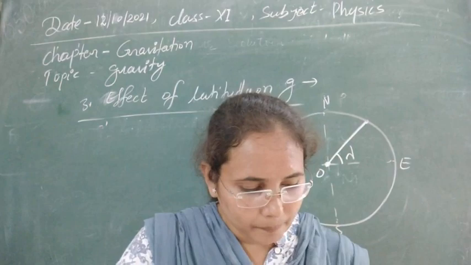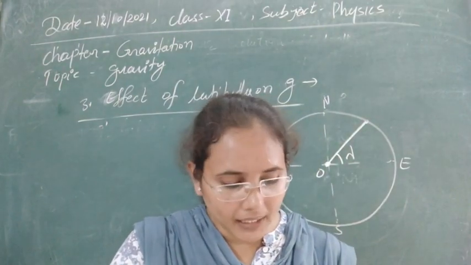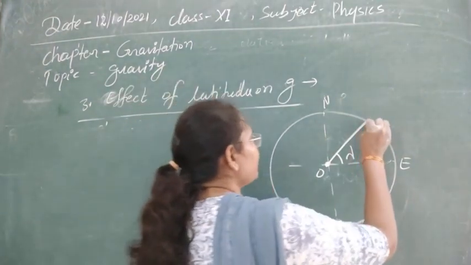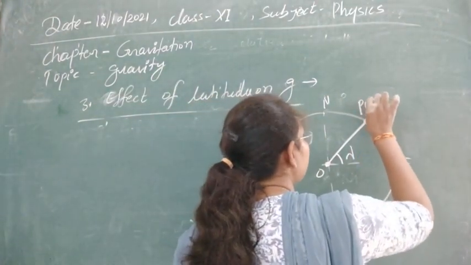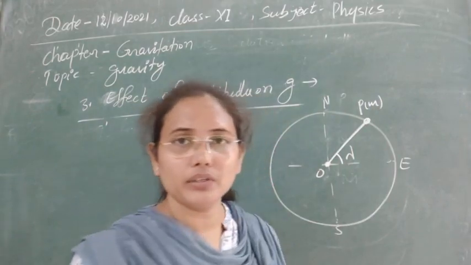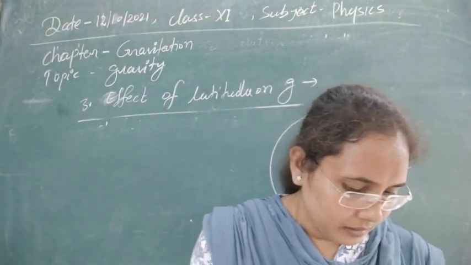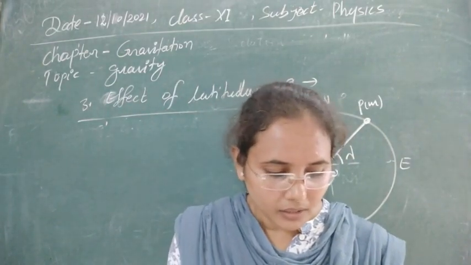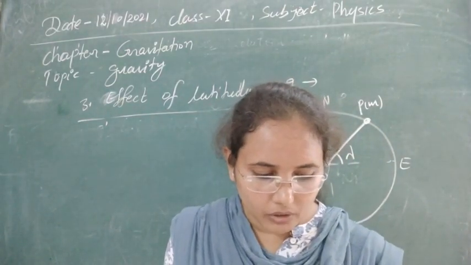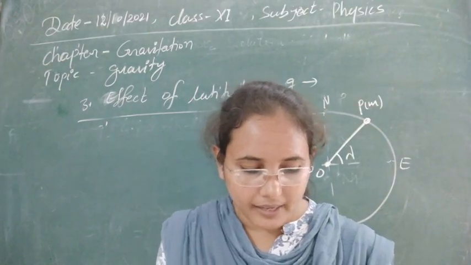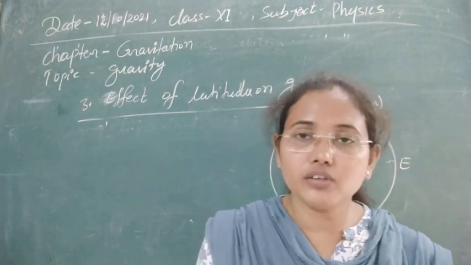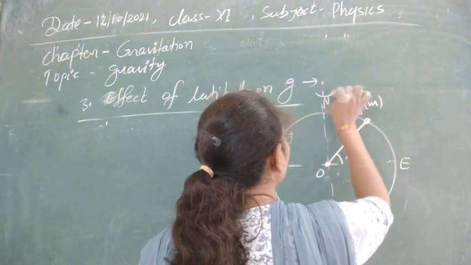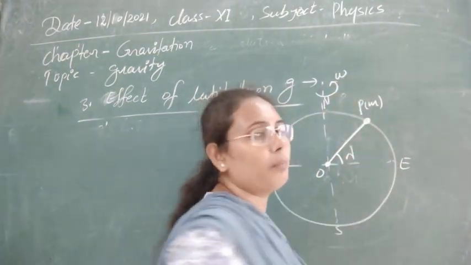Now consider a particle of mass m at this point P, which has latitude lambda. The Earth is rotating about its polar axis NS with constant angular velocity omega. Clear?